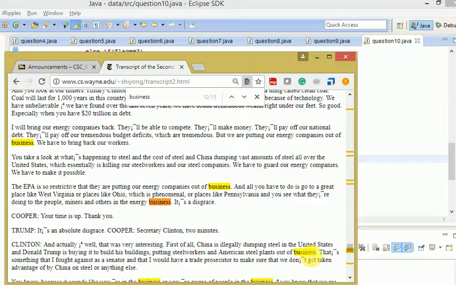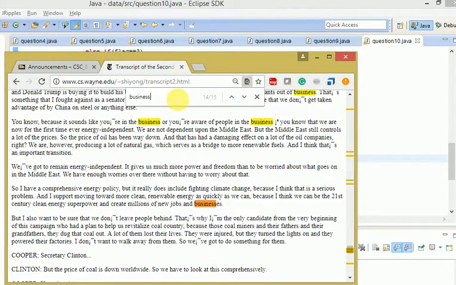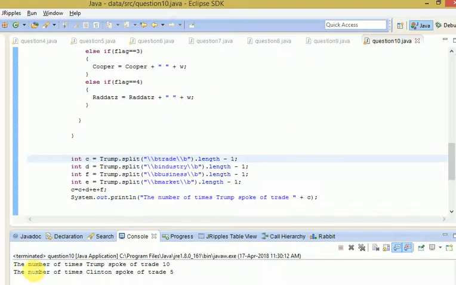Three are business and one is trade. And one more would be right here, it is the above one, 5 about Clinton. 1, 2, 3, 4: the business word is spoken 4 times by Clinton, and there is another word, trade, that is spoken by Clinton. So the total would be 5. That is how we found it out and got the output. Yeah, that's it. Thank you, guys.